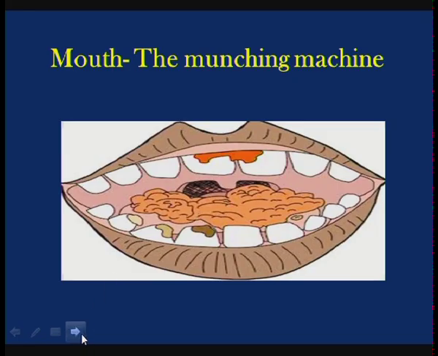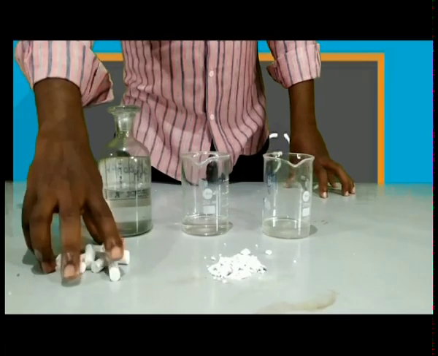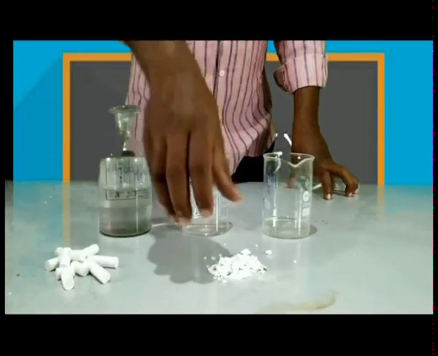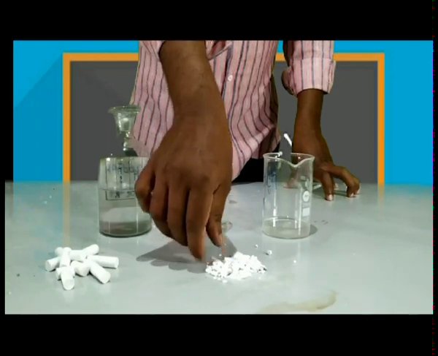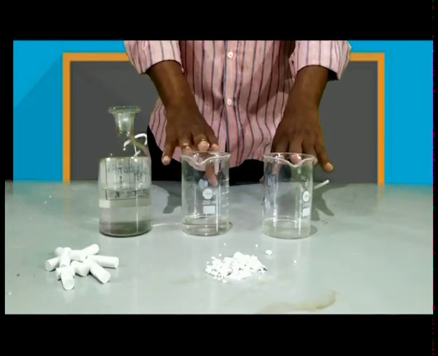So, let us know the significance of munching or mastication in the process of digestion by doing this activity. The materials required are a piece of chalk broken into longer pieces, a crushed chalk piece, vinegar and 2 glass beakers.